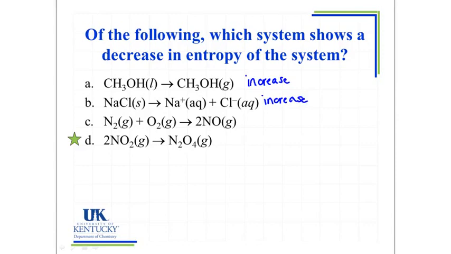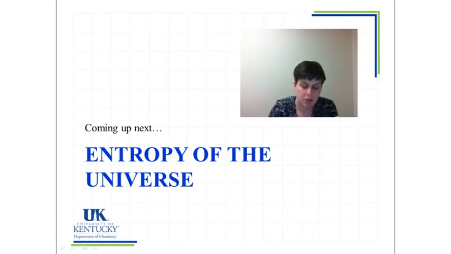When I look at option C, I have 2 moles of gas on the left and 2 moles of gas on the right, but I'm increasing the molecular complexity because I'm going from elements to a molecule, so I will also see an increase in the entropy. On option D, I see 2 moles of gas on the left and only 1 mole of gas on the right. Therefore, I'm going to see a decrease in the entropy of this system. Well, we talked about entropy of the system. Now we need to worry about entropy of the universe.